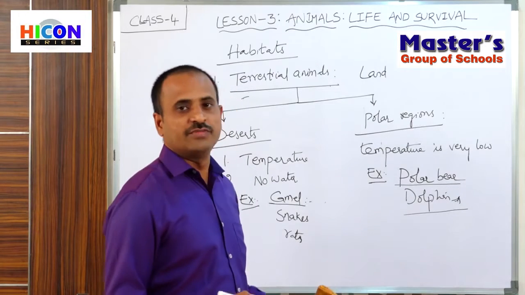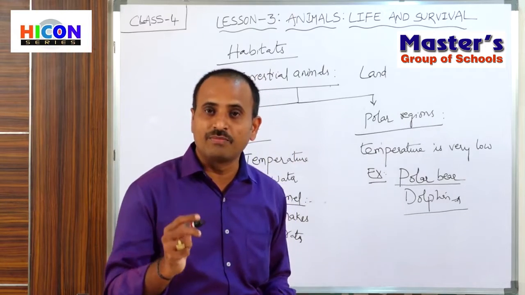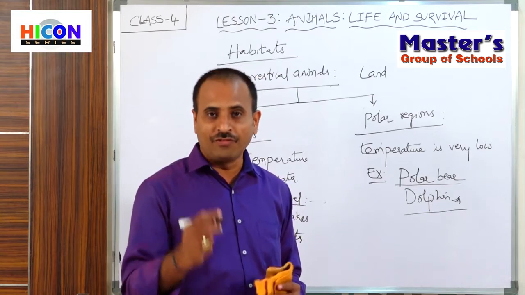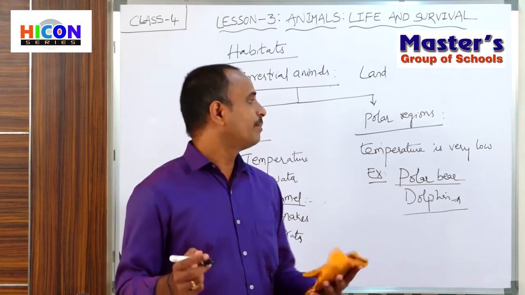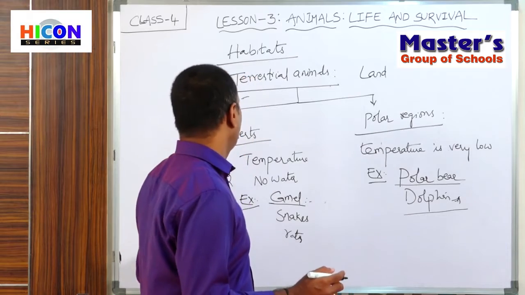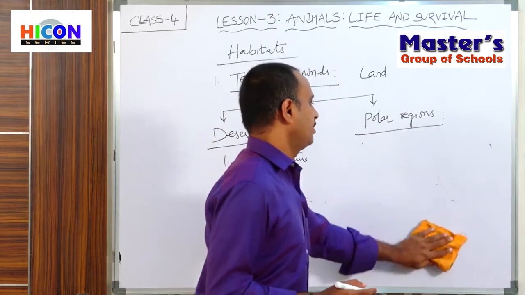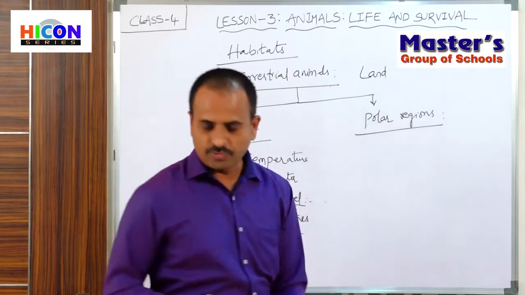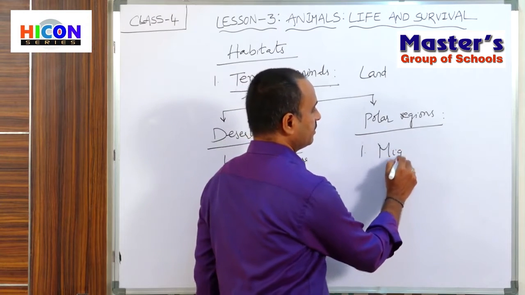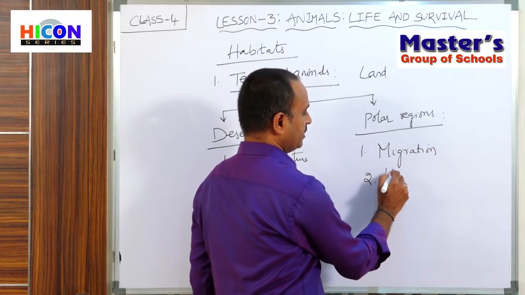So the animals which live especially in the polar regions escape from their enemies and also from unfavorable climatic conditions by following two methods: migration and hibernation. The first one is migration and the second one is hibernation.